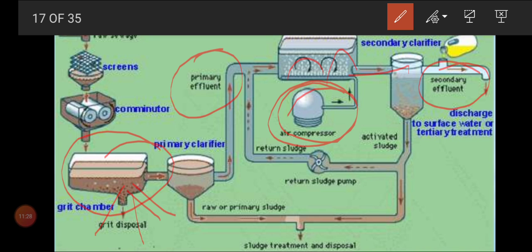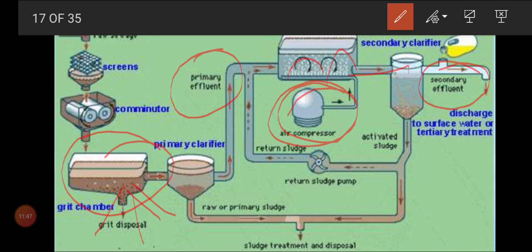That is only we can call it as disinfectant. So that disinfectant can be added only in the secondary effluent stage. Afterwards, now the water is ready for irrigation purpose, or for bathing purpose, or to mix with the river. So this is the overall view of the sewage treatment.